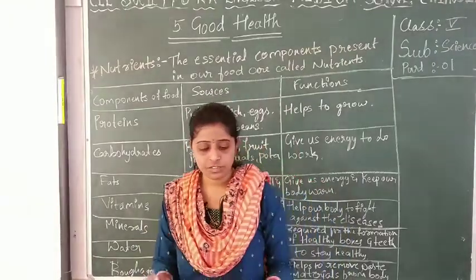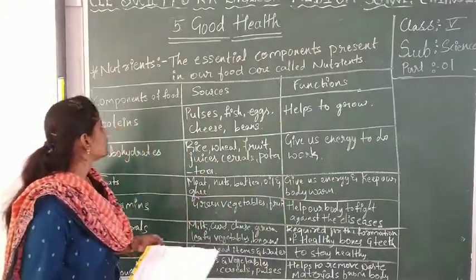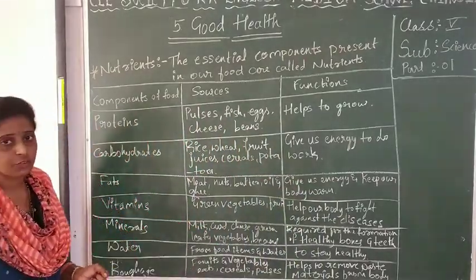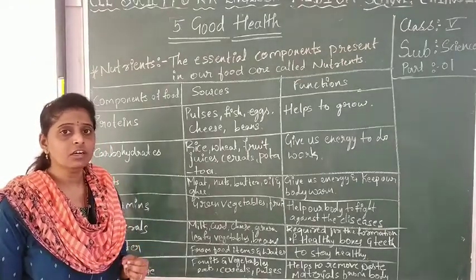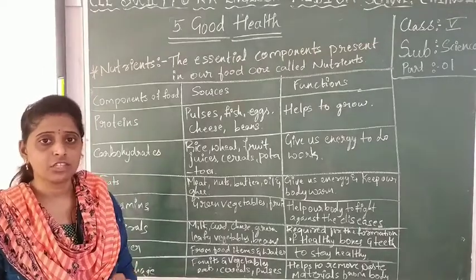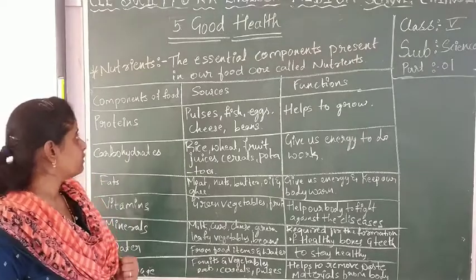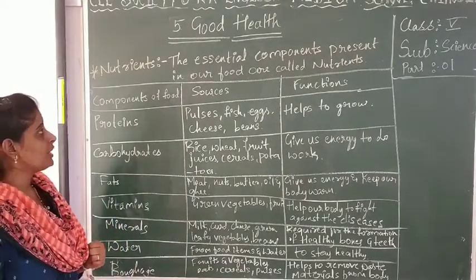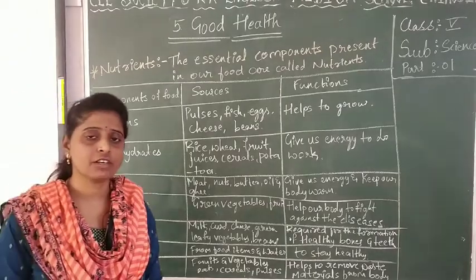Next we'll see the components of food. See here, what is a nutrient? The definition of a nutrient. Nutrients are the essential components present in our food. They are called nutrients. Remember this definition, dear students.